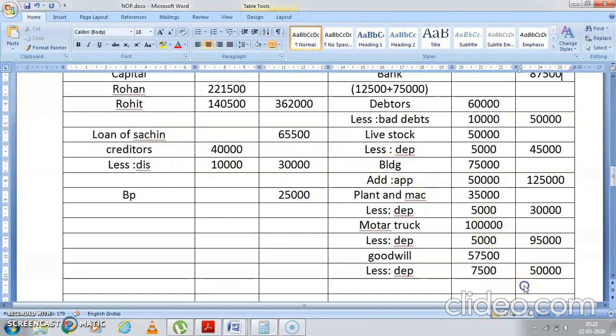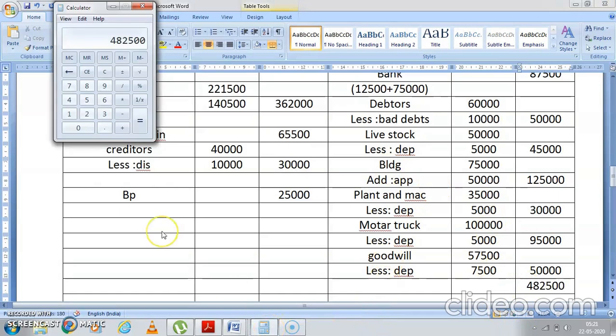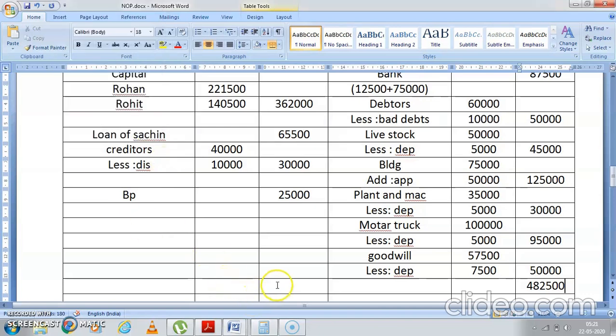So your asset total is 4,82,500. That much total should be of your liabilities also. Then only we have done everything correctly. Now 65,500, 30,000 and last is 25,000. So balance is correct. So everything is correct.